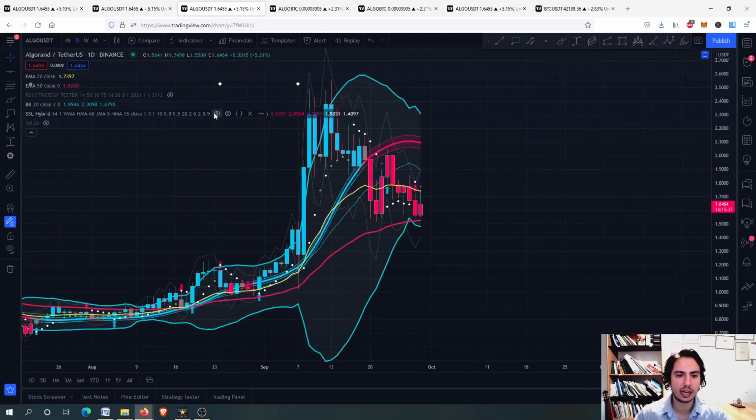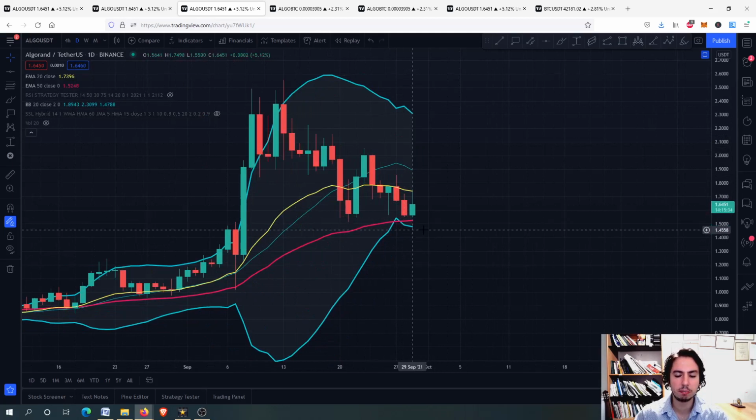And let's close the SSL hybrid for now and go to the Bollinger bands. So we are in the bottom line of the Bollinger bands, near the bottom line actually. You can see the top line is going down, the bottom line is going a little bit sideways. Let's see where we are going for Algorand.